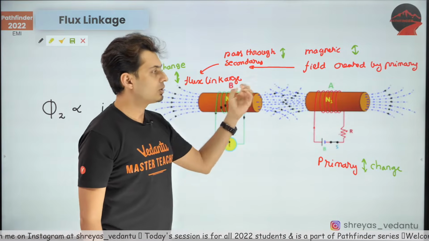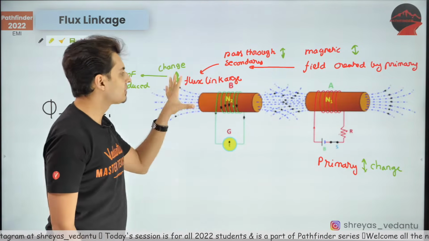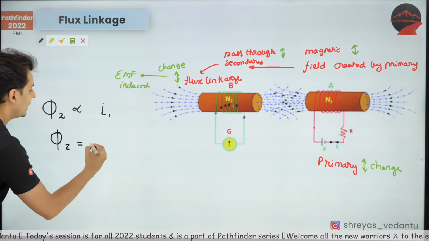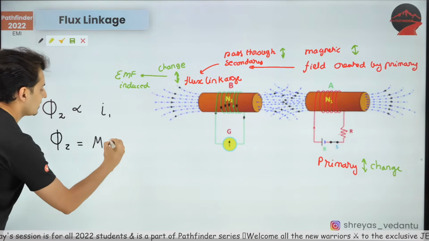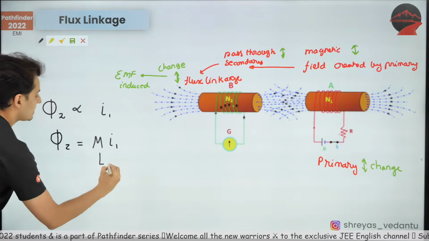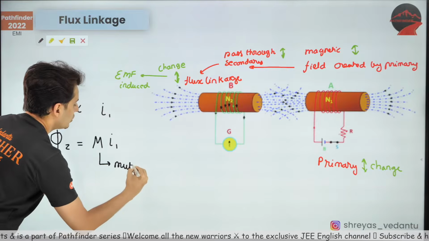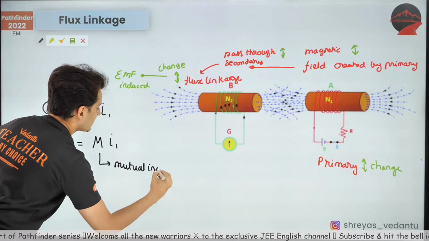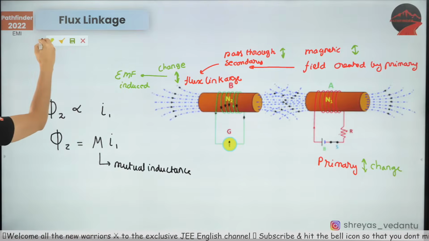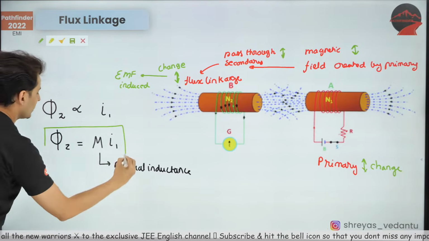So more current in the primary creates more flux in the secondary, and that constant is called the mutual inductance. So this M is nothing but your mutual inductance. Okay, very, very important, guys. So you should know this.